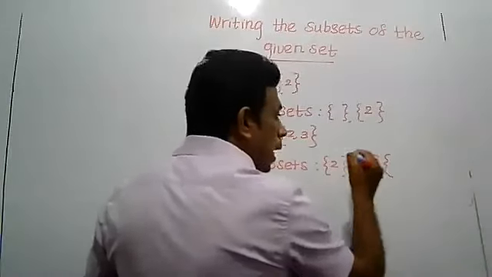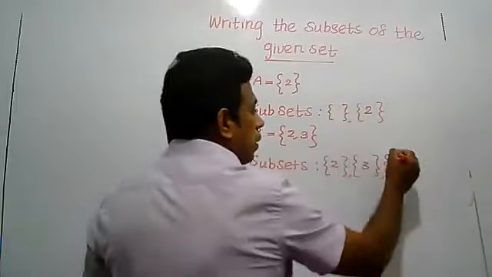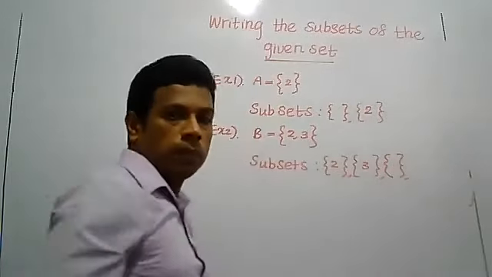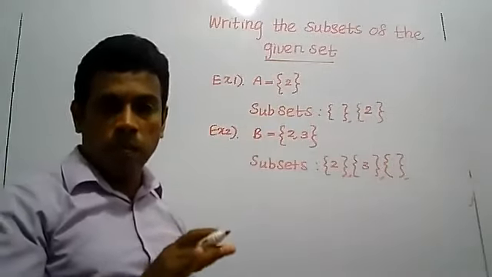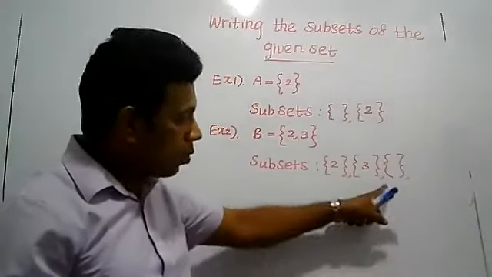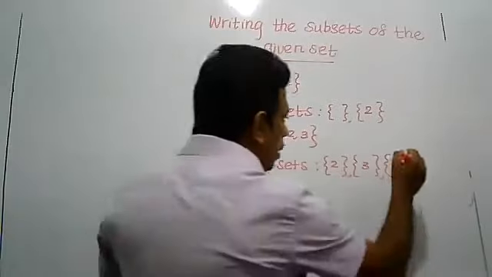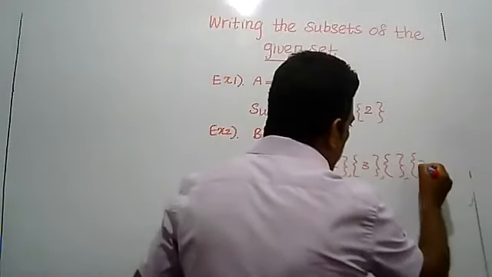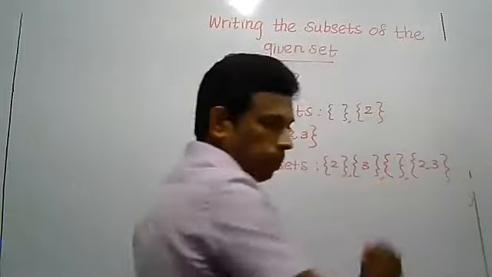Again, the null set is a subset of all sets. When you are writing subsets, the null set is a subset of every set. So the null set should be a subset. Again, the given set is also a subset.